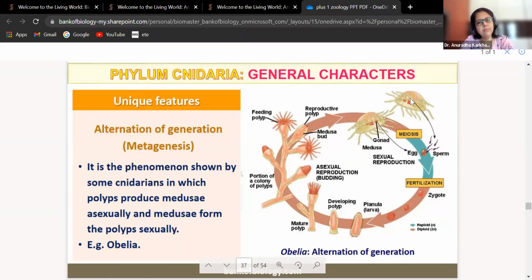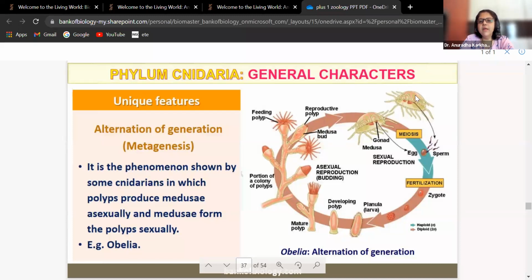So male medusas will make spermatozoa. Females will make eggs. So the sperms and the eggs will be liberated into the water bodies. They will undergo fertilization to give rise to zygote. Zygote will undergo mitosis to develop into planula larvae, which will then further mature to form the polyp.